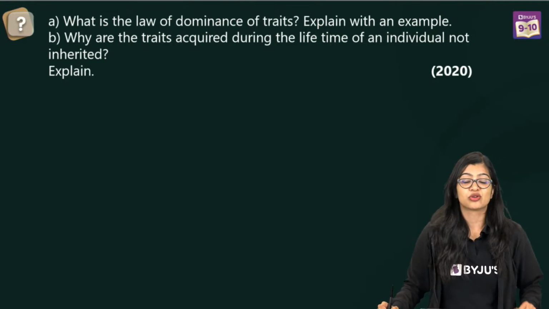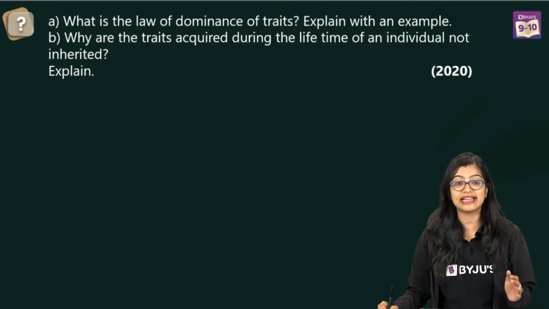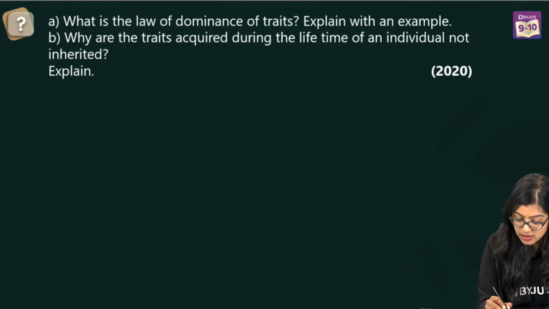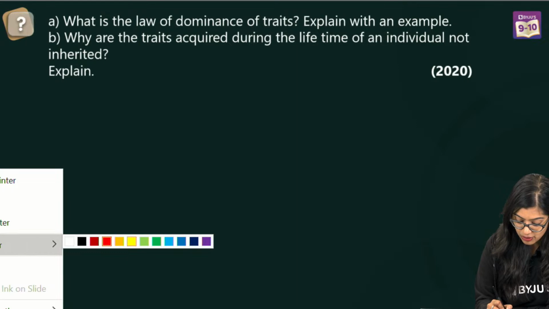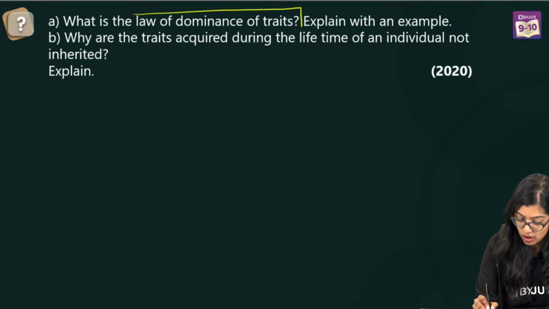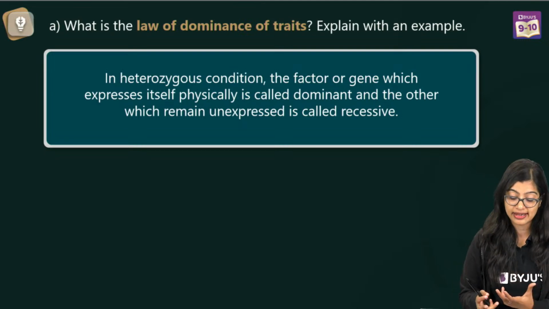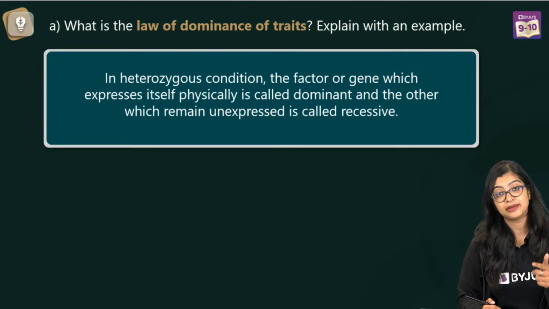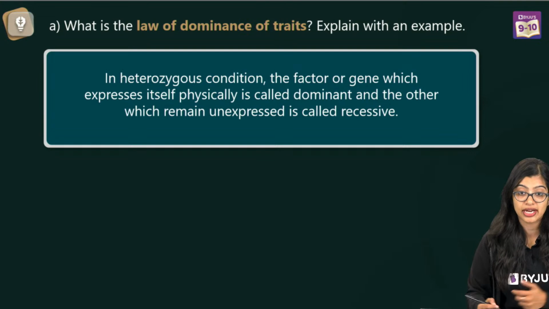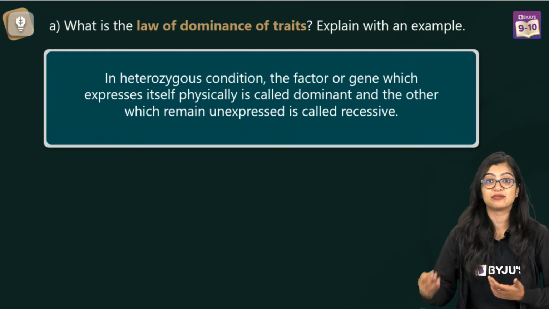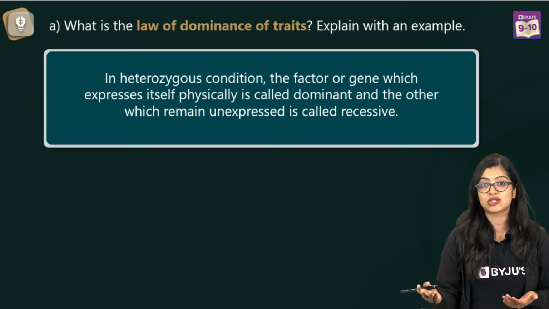Exactly, right? So in this case, if you think about it, it's very simple. Now we know what is law of dominance. We know that when we use the word law of dominance of traits, it means that when it is in a heterozygous condition, right? Specify that. When in a heterozygous condition, dominant traits will express themselves, right? In both homozygous and heterozygous condition.